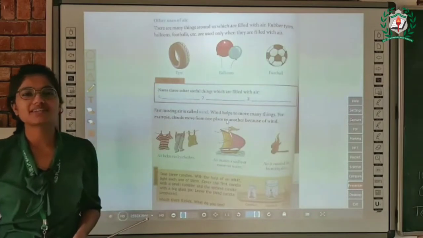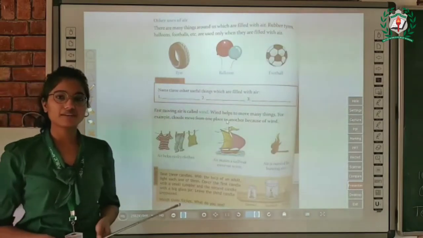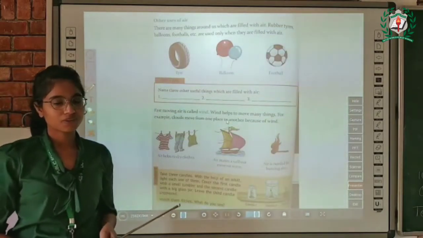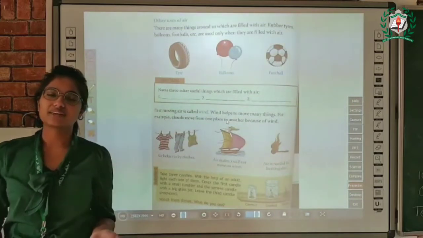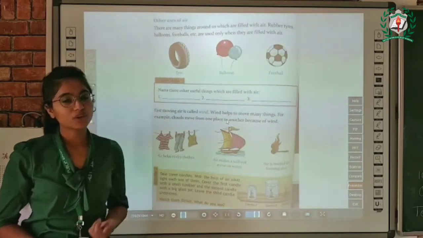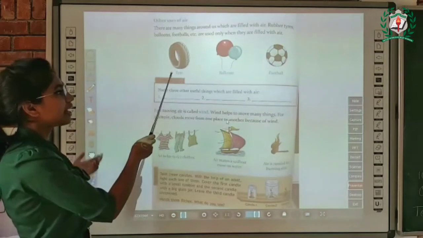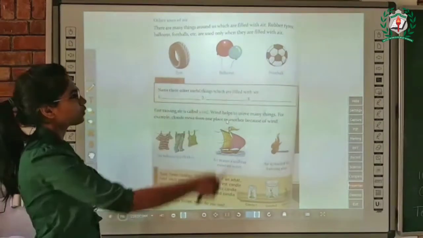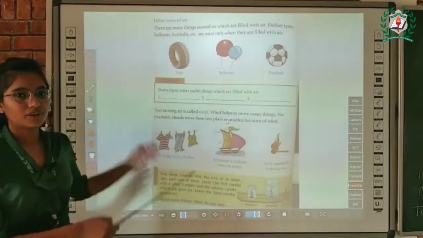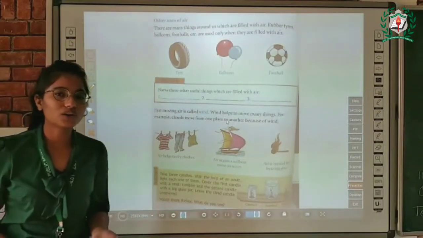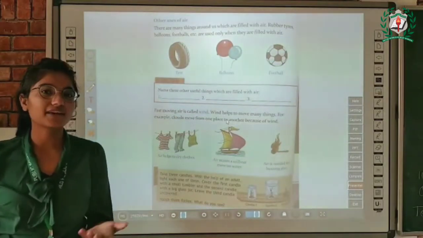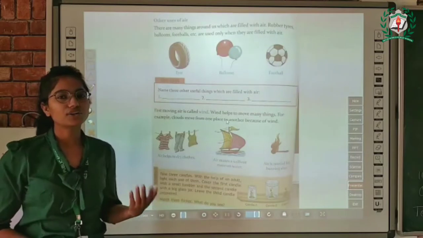So now let's see the uses of air in our daily life. Students, there are so many things in which we need air. For example, tires, balloons, footballs. We need all of them, but we need them when they are filled with air. Without air, they are useless.